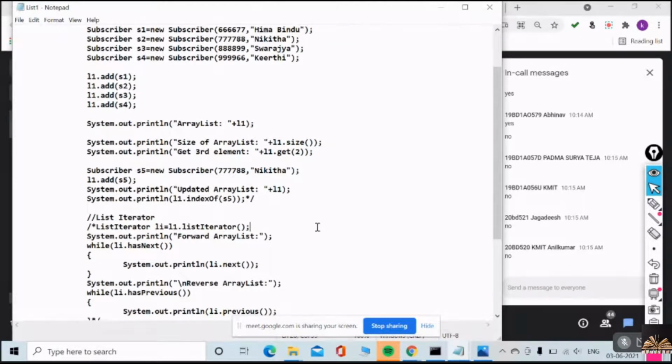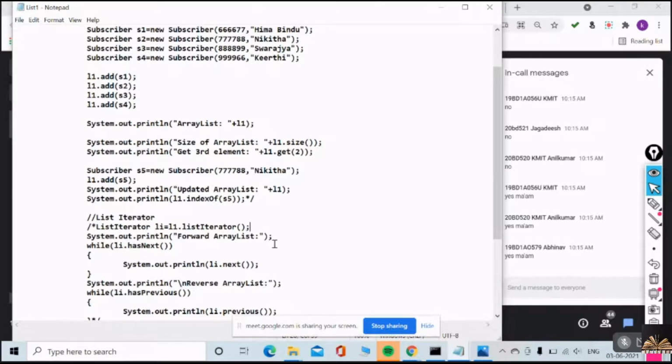Okay, understood now? Everyone? Understood the difference between set and list? Set doesn't allow duplicates, but list allows duplicates, and it has the order. As it is an ordered list, it has positions, that is first element, second element, etc.